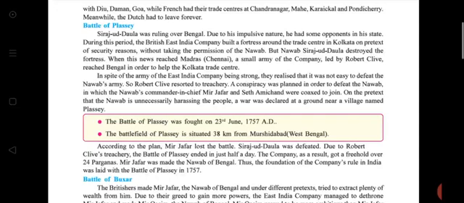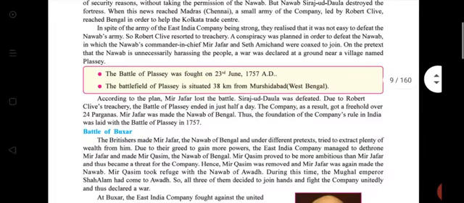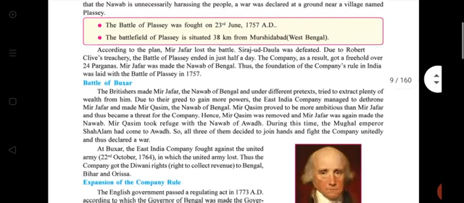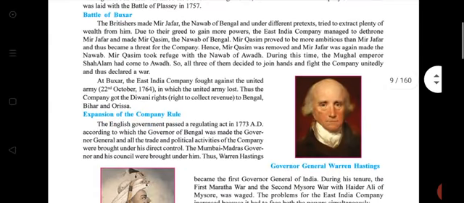Then according to that plan, Jafar lost the battle and Siraj-ud-Dowla was defeated. And at last the company got a freehold over the 24 Parganas. And in 1757, the company's rule in India began with the Battle of Plassey. Clear? Good. Then Battle of Buxar.